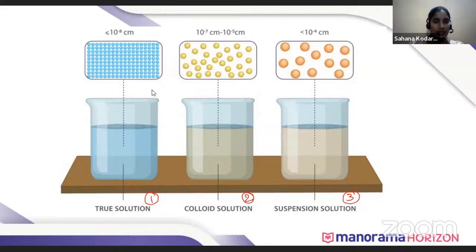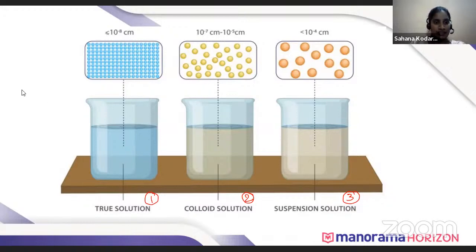Bulk means, if you are taking some quantity in a beaker, it's a huge amount. Bulk means a huge amount. You understood? Bulk means huge amount. Okay.